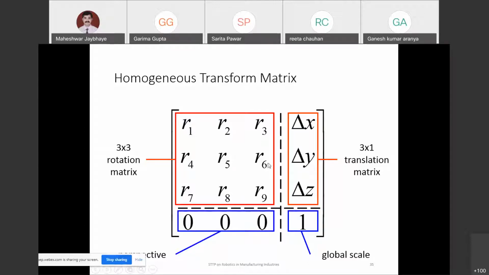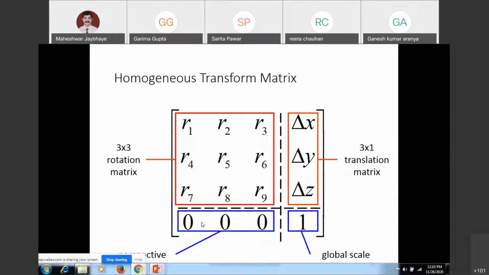Whereas the 3 by 3 matrix is nothing but the rotations happening about x, y, z. And this 4 by 4 is homogeneous because you are considering the 3 by 3 rotation and the 3 translation, and to make it homogeneous, you have the perspective part. If you are seeing it from a third location, the perspective will have some scale.